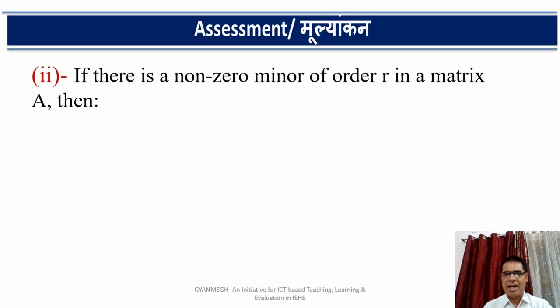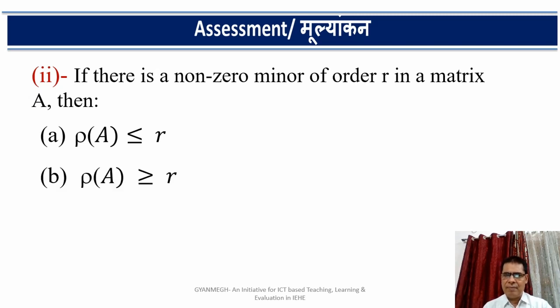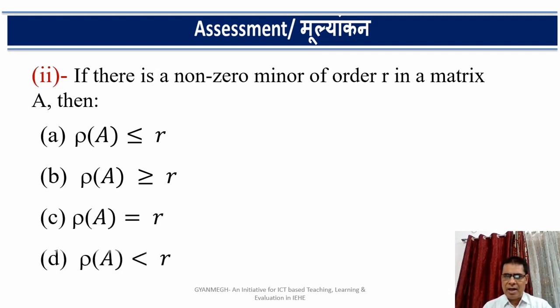If there is a non-zero minor of order r in a matrix A, then the rank of A is less than or equal to r, the rank of A is greater than or equal to r, the rank of A is r, or the rank of A is less than r. You have to choose the correct option.